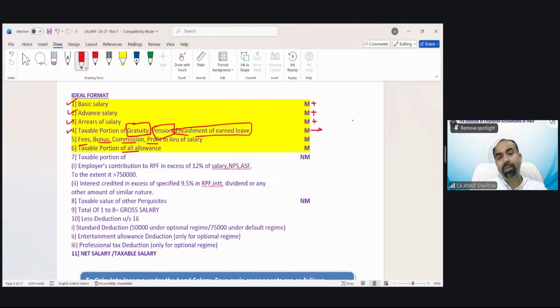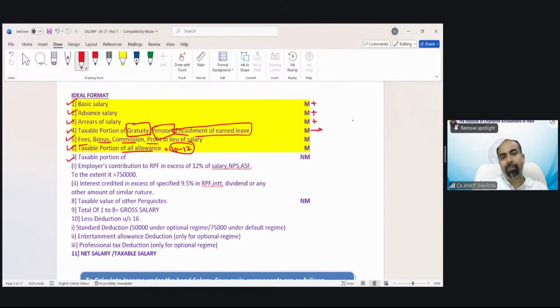Then there are multiple allowances, almost 10 to 12 allowances. Each allowance is easy. But we have to remember all those allowances, because you do not know in the examination which 4 or 5 out of these 10 or 12 are going to be asked in a single question. So that is the problem under the salary chapter, because the individual provisions are as simple as we have discussed in chapter 1 and chapter 2. Understood? Then point number 7.